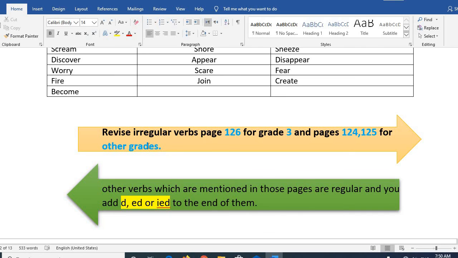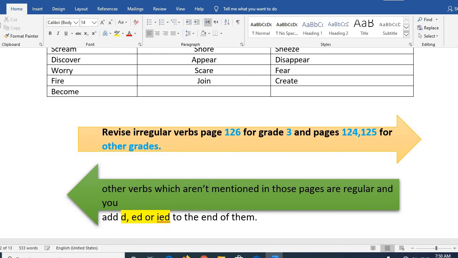Those verbs which are in the mentioned pages are irregular. This means that other verbs which aren't mentioned in those pages are regular, and you add d, ed, or ied to the end of them.